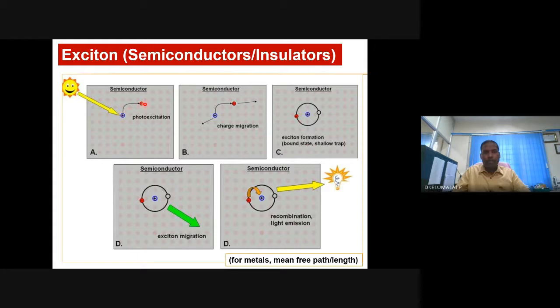That distance is known as the exciton Bohr radius. The separation between the electron and the hole, or the average distance or radius in the bound state of electron and hole, is known as the exciton Bohr radius. And this is highly characteristic of semiconductors and insulators.